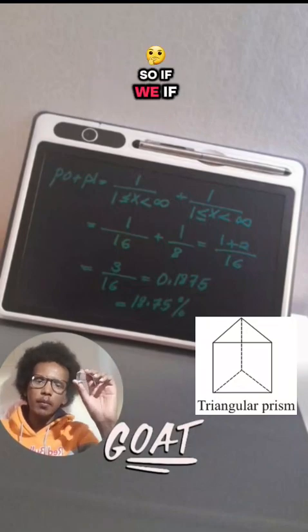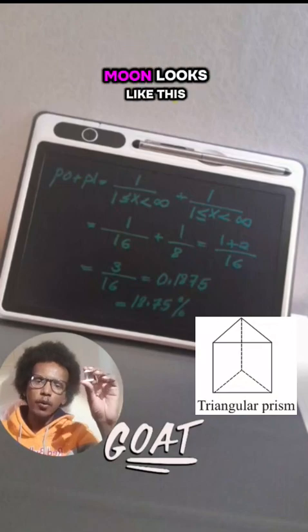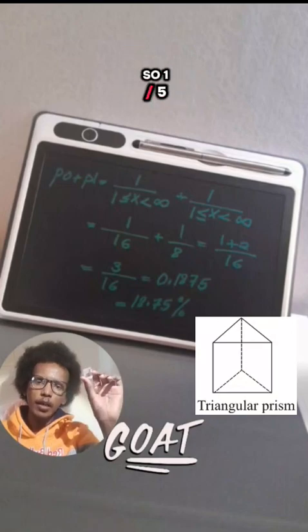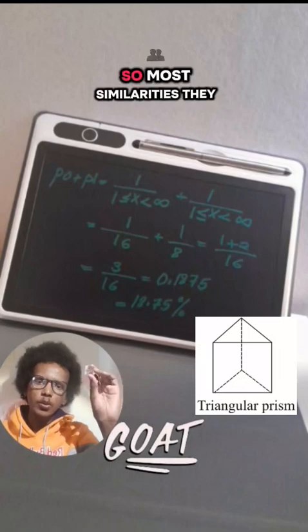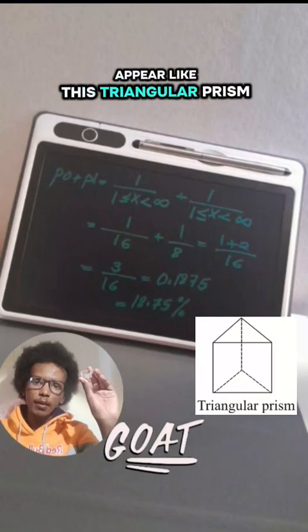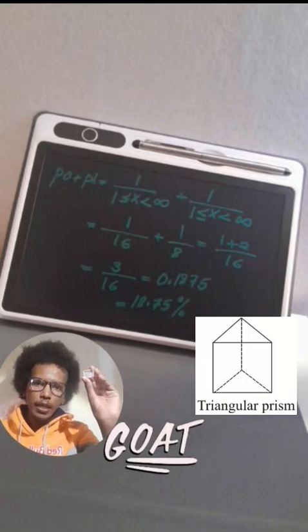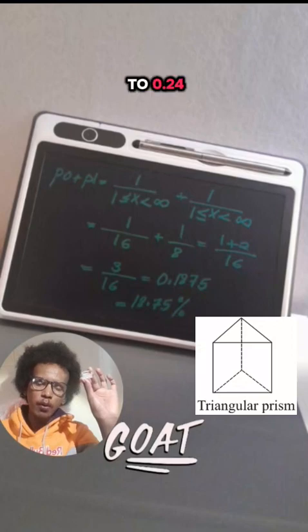So if we throw this on the moon, it will be 1 divided by 5. If the moon looks like this, so 1 divided by 5 plus 1 divided by 5 equals 0.4. So most planets appear like this, a triangular prism. If I throw this on the moon, it's like just throwing a triangular prism. 1 divided by 5 plus 1 divided by 5 equals 0.4.